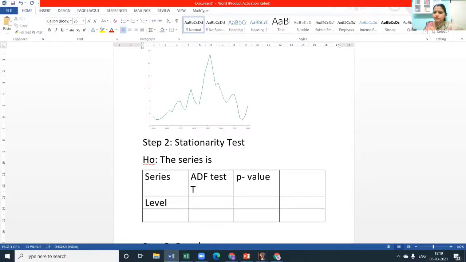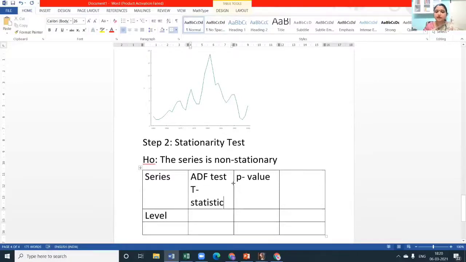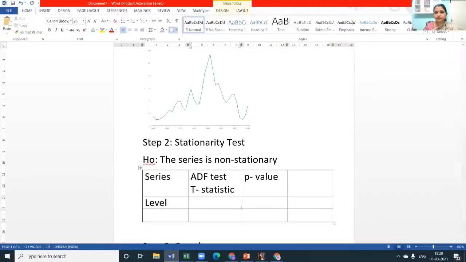I'm sure all of us discussed it. Here it is that the series is non-stationary. The series has a unit root. The series has not got stationarity. Yes, the series having a unit root is the null hypothesis. So the presence of a unit root, or absence of stationarity, is the null hypothesis, and based on the p-value we will decide. Okay, so let us proceed to that.